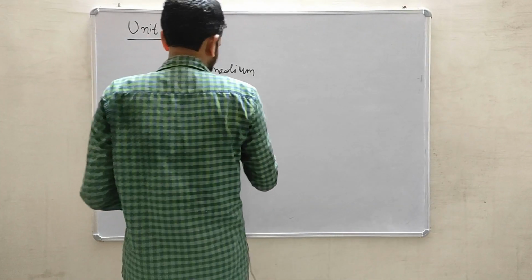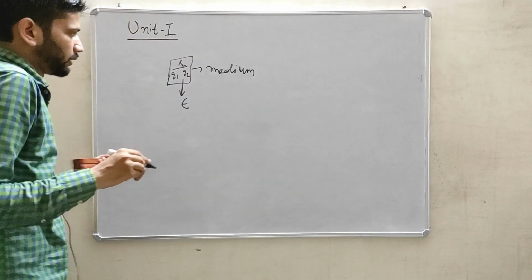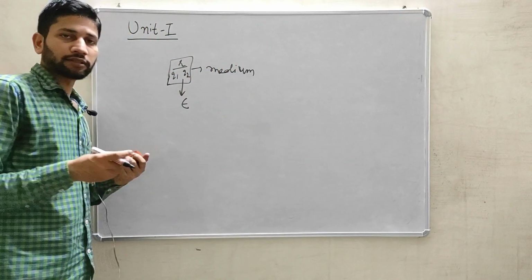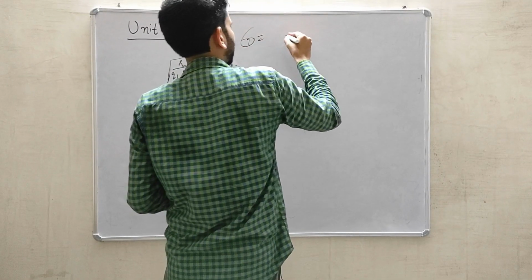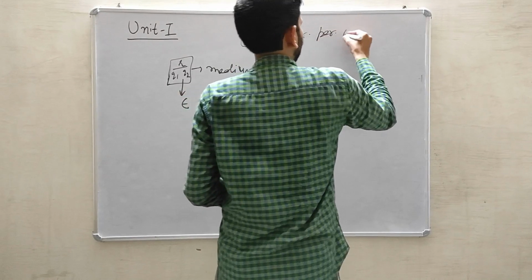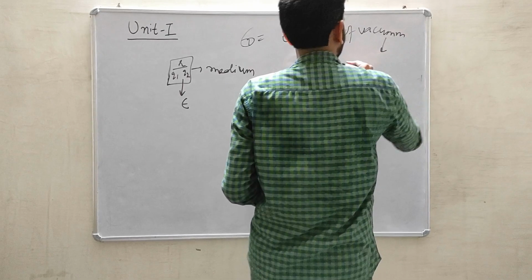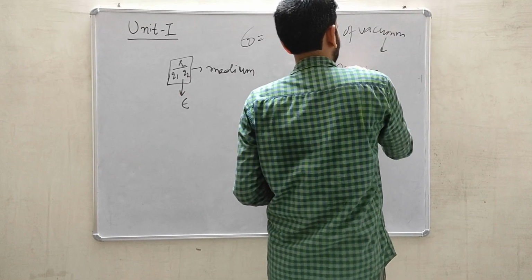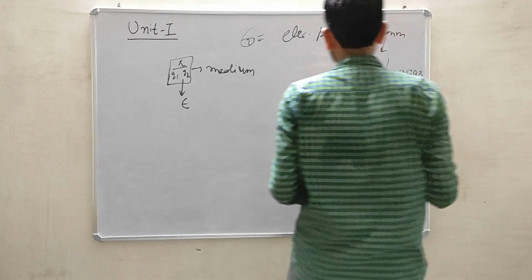In that case we have to represent this electrical permittivity with respect to the vacuum. Epsilon naught is the electrical permittivity of vacuum, meaning no air or no gas basically.